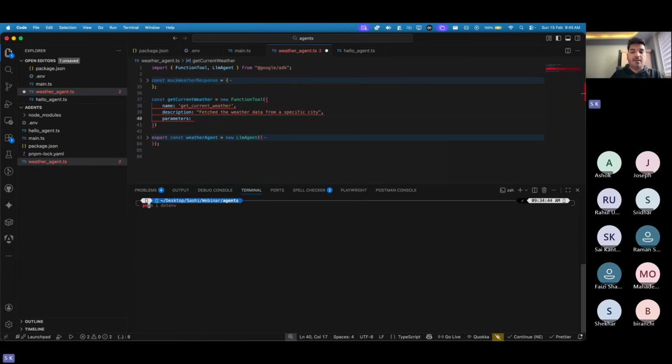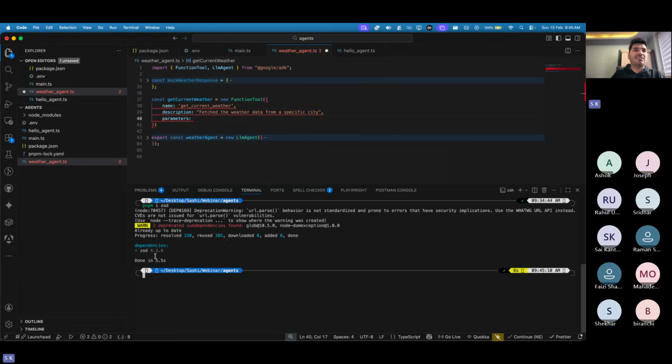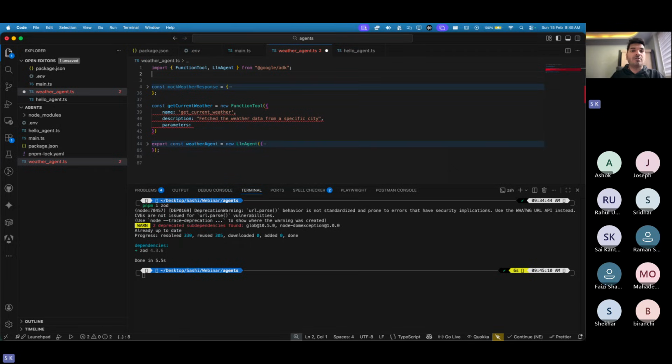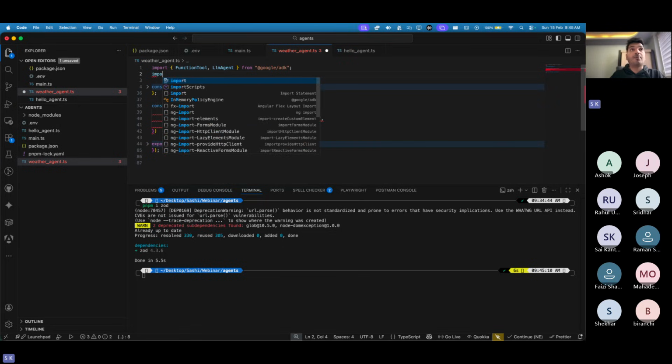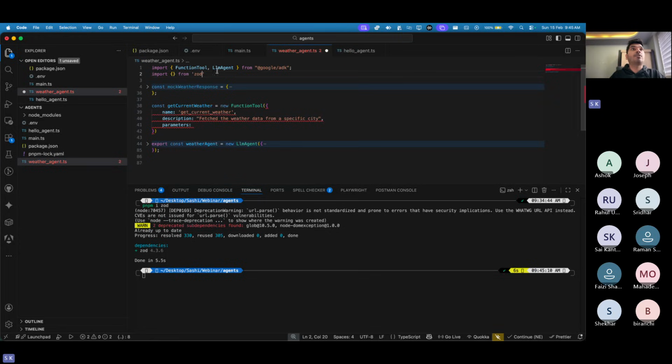pnpm install. Who knows here about Zod? If you don't know Zod, start learning it. It's not something difficult. It just helps you validate your models. That's all. So here I'm going to make use of Zod. You just say import from Zod, and what you import from Zod is just something called Z.